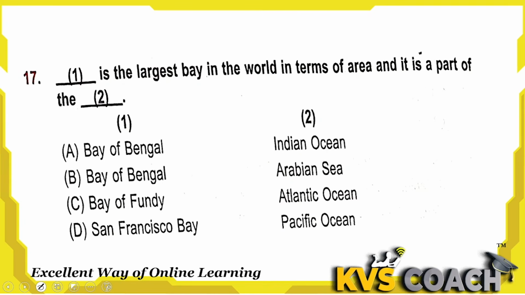Next question: dash is the largest bay in the world in terms of area and it is part of the dash. The largest bay of the world is the Bay of Bengal. Okay, this is the right answer here. And the Bay of Bengal is situated in the Indian Ocean, in our India. A is the right answer here.